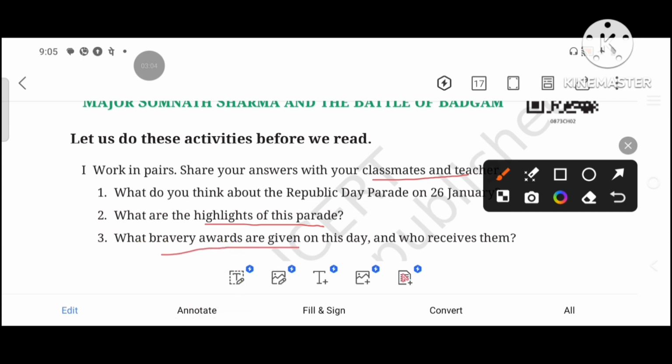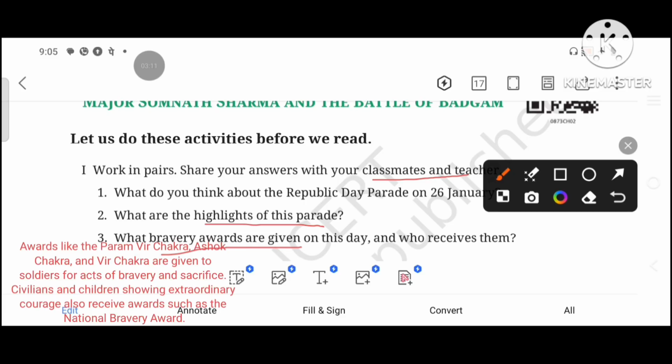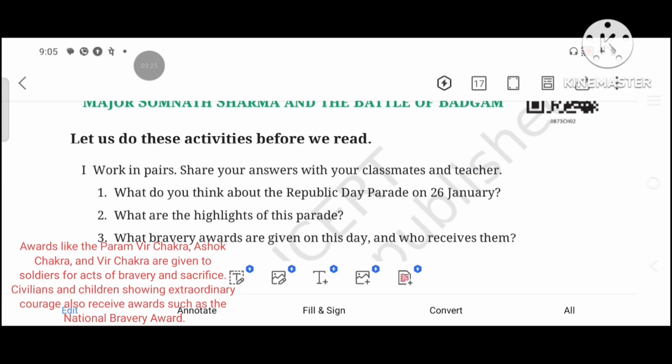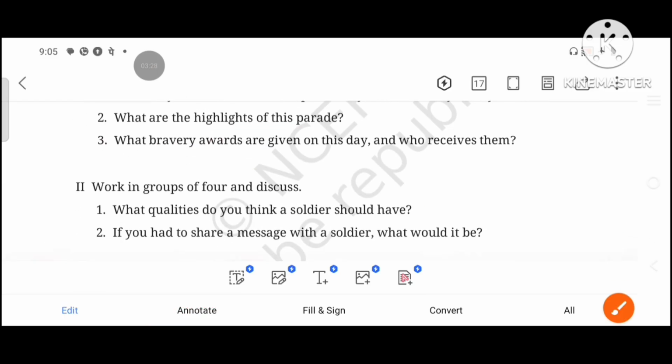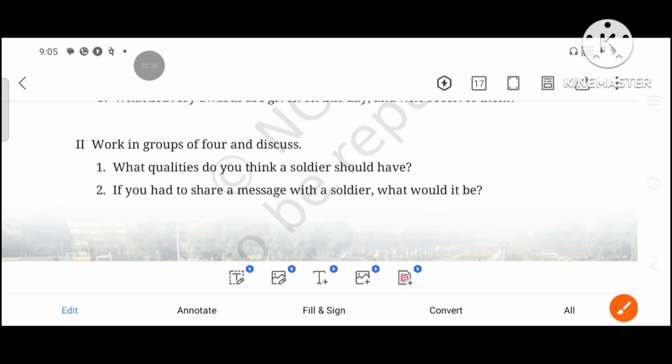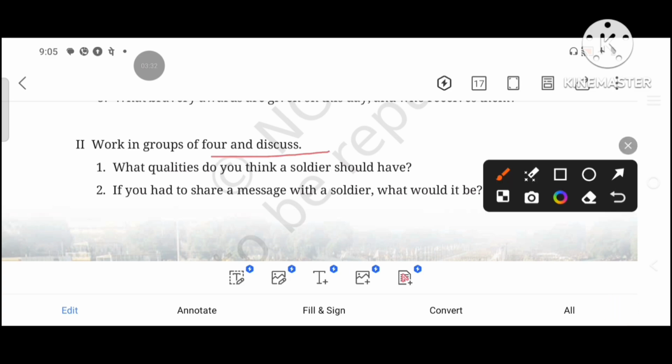Next, what bravery awards are given on this day and who receives them? Awards like Paramveer Chakra, Ashok Chakra, and Veer Chakra are given to soldiers for acts of bravery and sacrifice. Civilians and children showing extraordinary courage also receive awards such as National Bravery Award. So now let us see the next exercise. Work in groups of 4 and discuss.